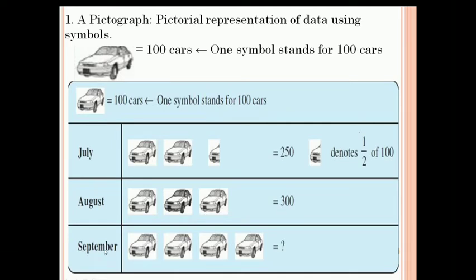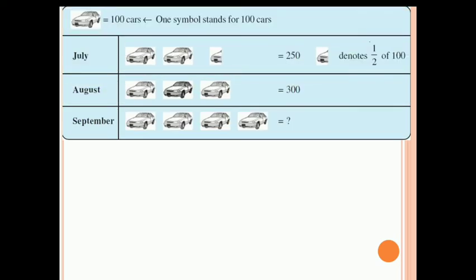But what about September? We can see 4 pictures. So we can write 100, 100, 100, 100. So in total, how many cars are there? 400.